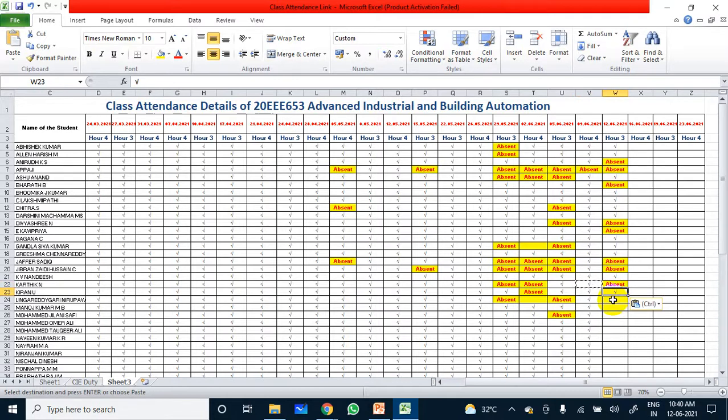Lingareddy present. Manoj Kumar absent. Mohammed Jilani absent. Mohammed Umar Ali absent. Mohammed Tagore Ali absent.